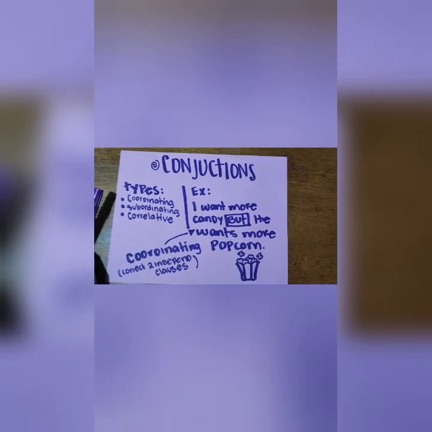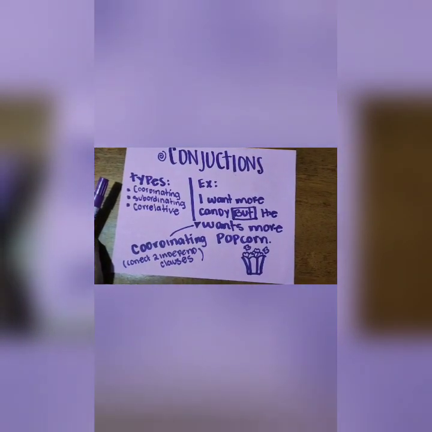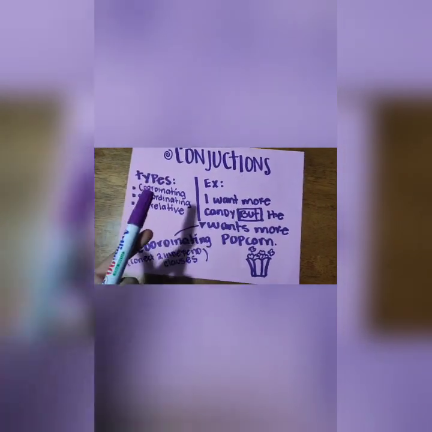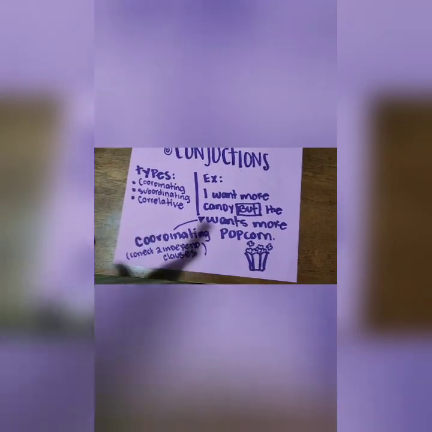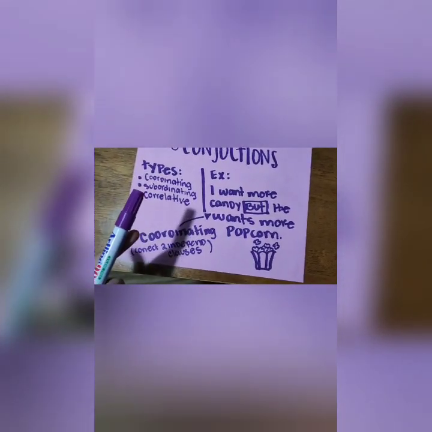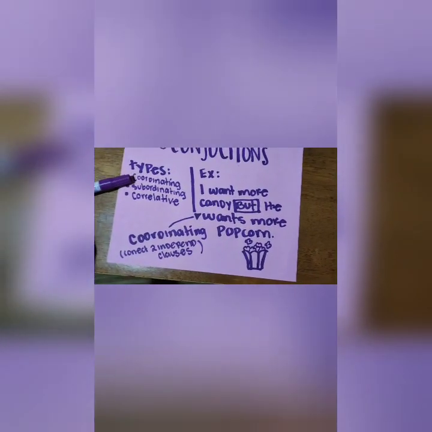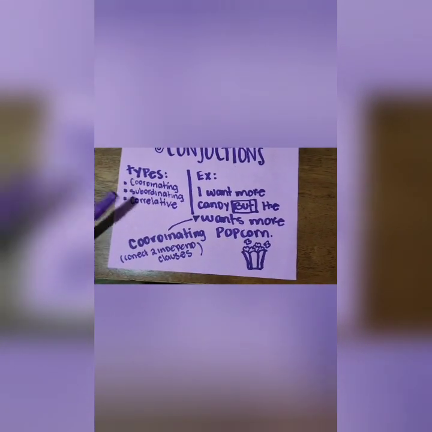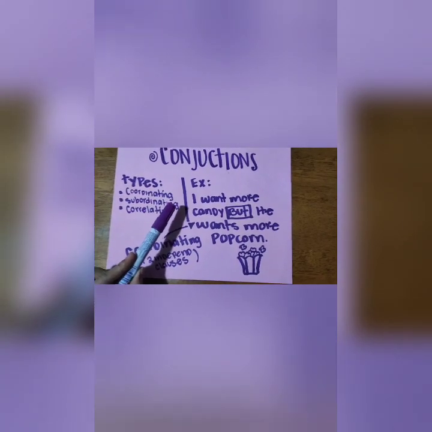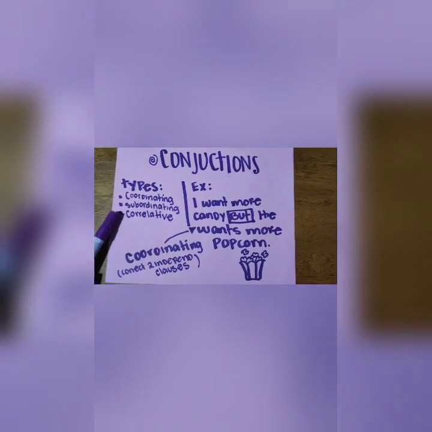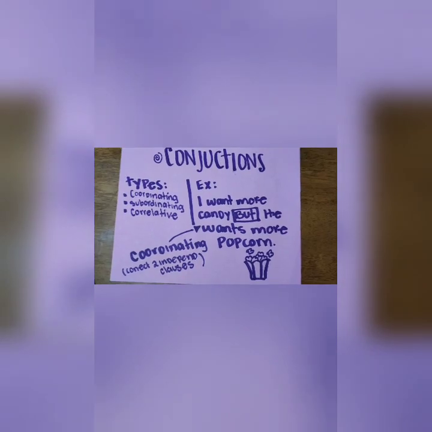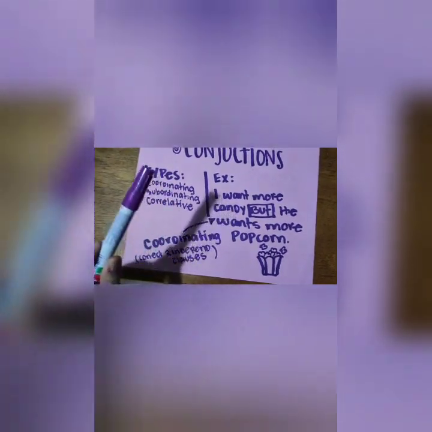But what about the conjunctions? A conjunction is a part of speech that is used to connect words, phrases, clauses, or sentences. As you can see, there are several different types of conjunctions. For example, we have the three main types of conjunctions, which are, first of all, coordinating, right? We also have subordinating, and we also have correlative, right?